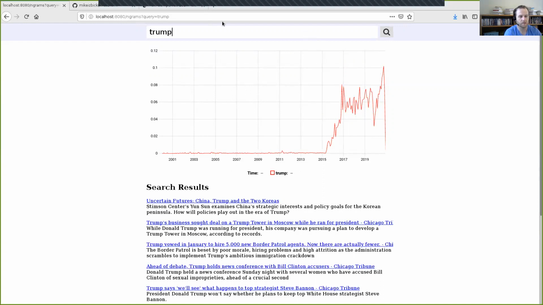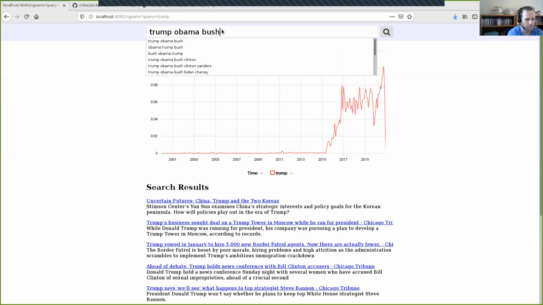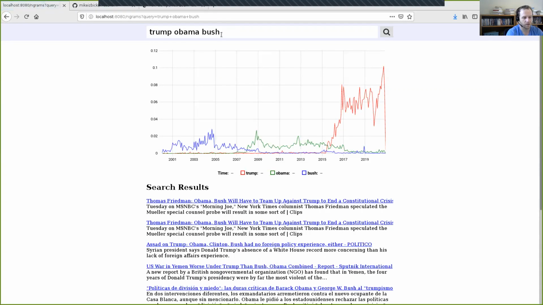Let's compare this to two other presidents, President Obama and President Bush. And with this search engine, I can just type in those terms and it'll do this comparison for me. So there's Obama and Bush, and I do my search. And now each one of these terms is showing up as a different line in this graph. And so you can see we still have this red line for Trump, but now Obama is this green line. You can tell that from this label down here. And President Bush is this blue line.